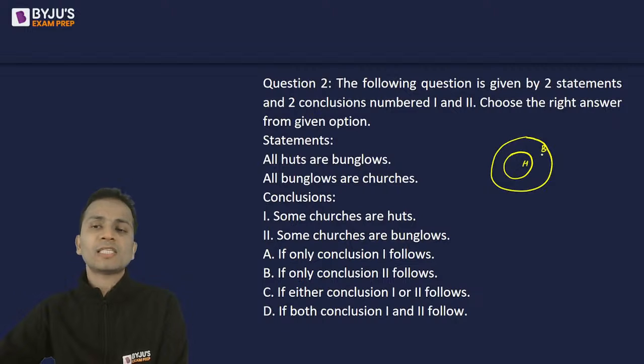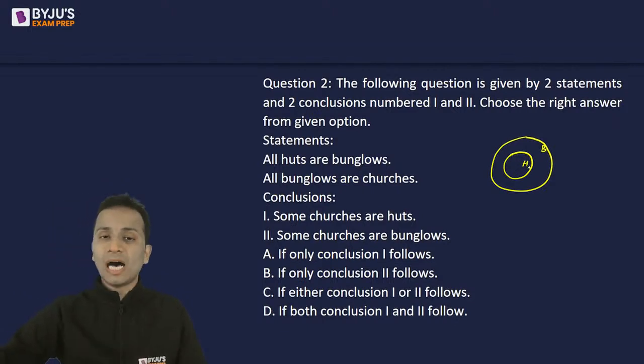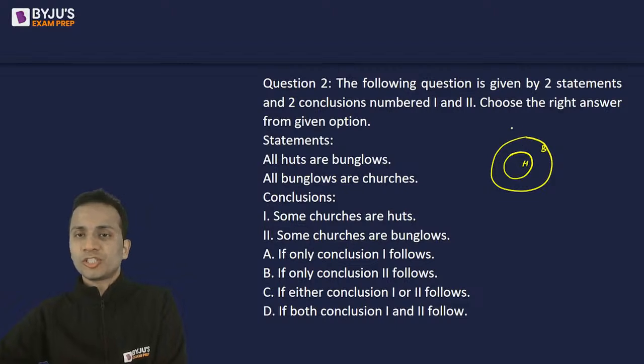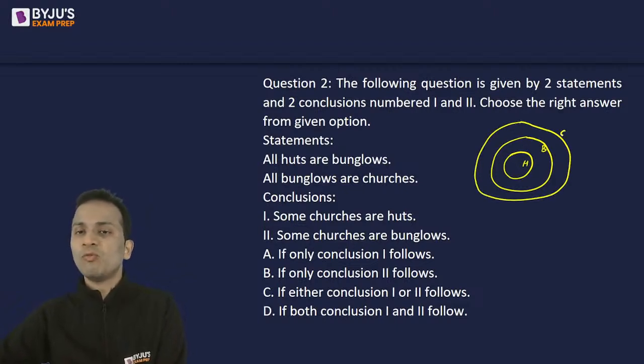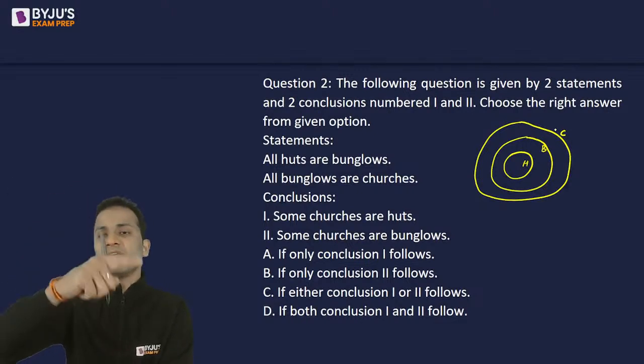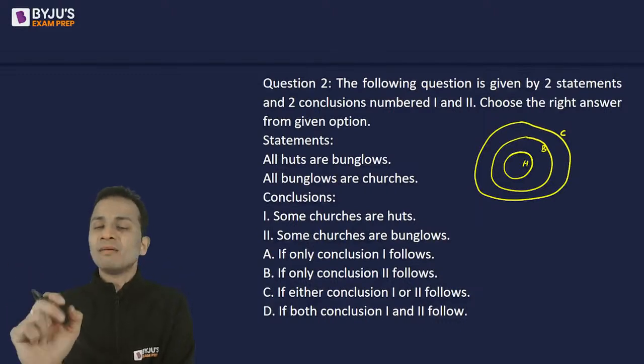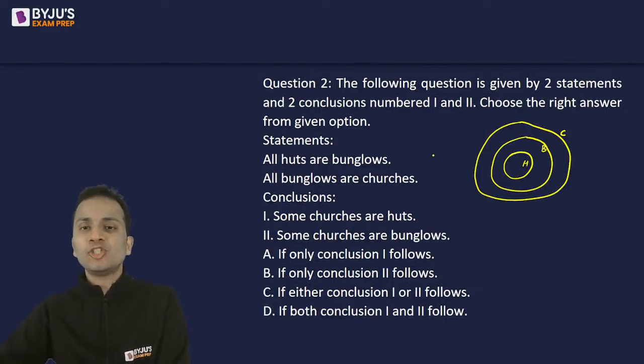So all huts are bungalows, but not all bungalows are huts. Next statement: all bungalows are churches. So the circle of churches will be even bigger, covering the entire circle of bungalows. This will be the Venn diagram of these two statements.